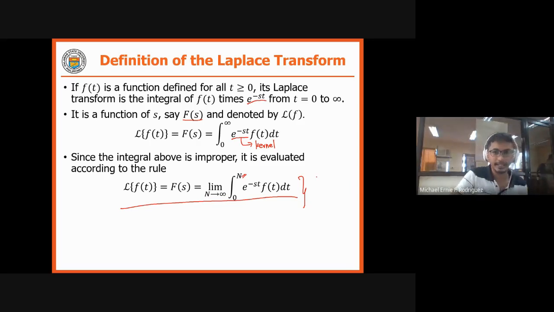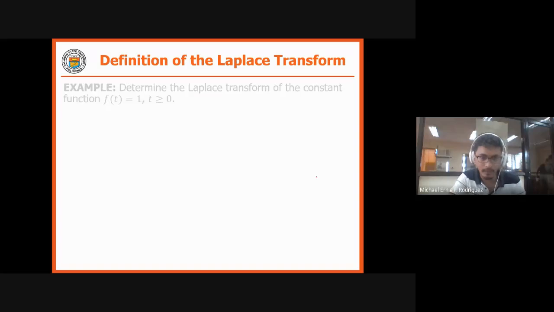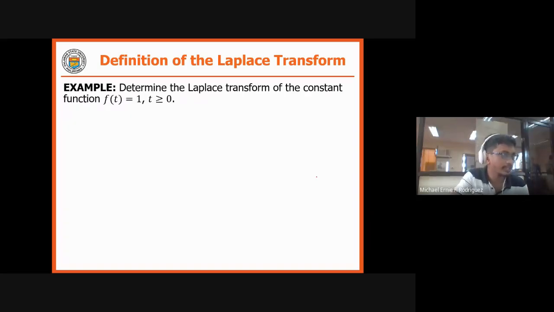So, let us have some examples. First, let us determine the Laplace transform of the constant function f of t is equal to 1.